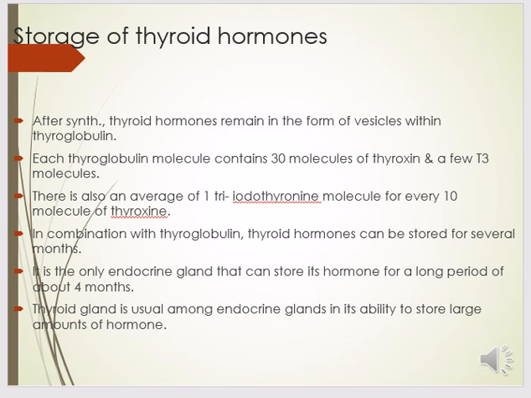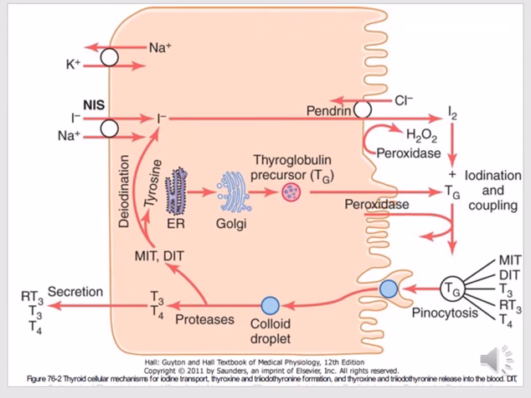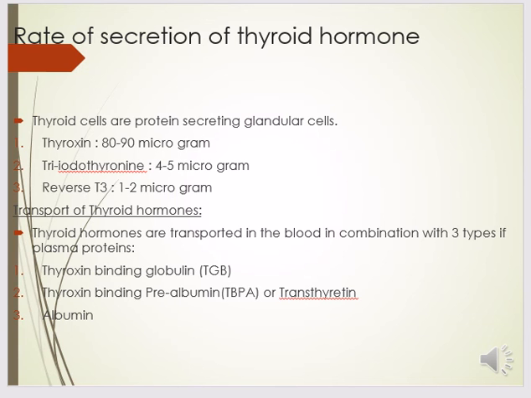The thyroid gland is unusual among endocrine glands in its ability to store large amounts of hormone for a longer period, which determines the rate of secretion of the thyroid hormone. Thyroid cells are protein secreting granular cells. The thyroid secretes 80 to 90 micrograms of thyroxine, 4 to 5 micrograms of triiodothyronine, and 1 to 2 micrograms of reverse T3.